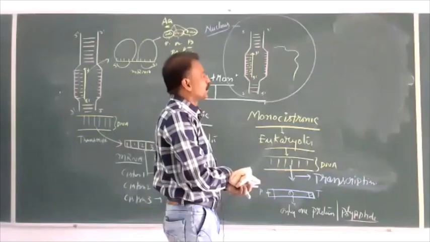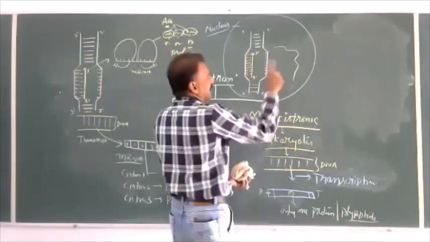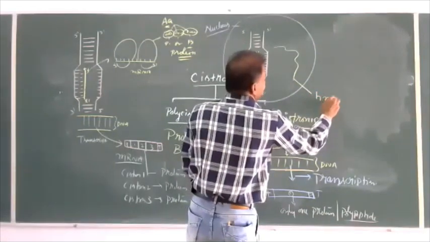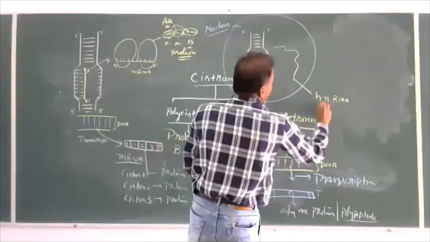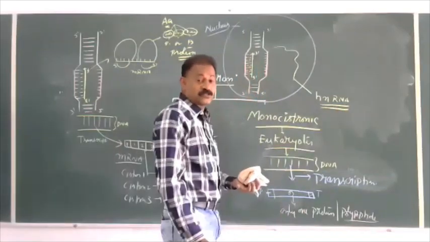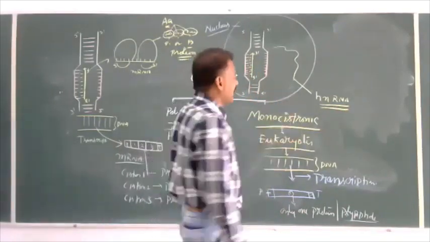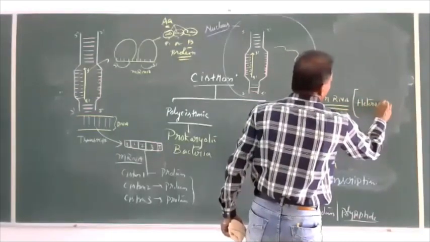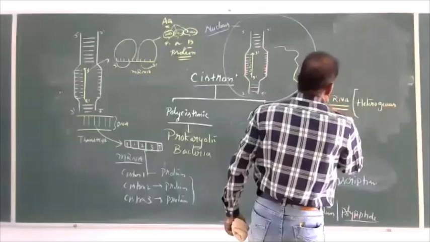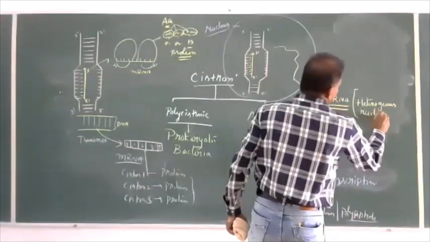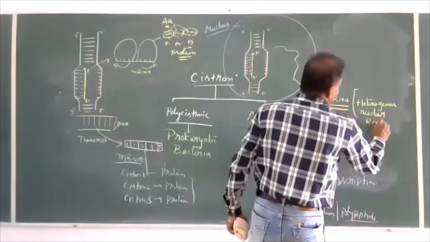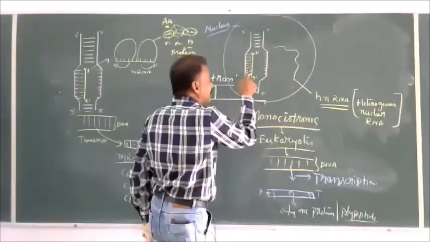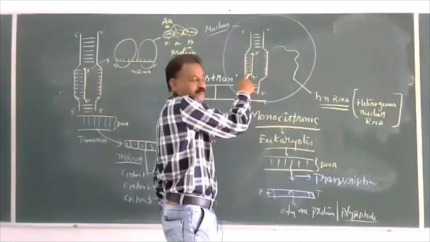That RNA is generally called hnRNA, heterogeneous nuclear RNA, the total amount of RNA present in the nucleus which is formed after transcription.